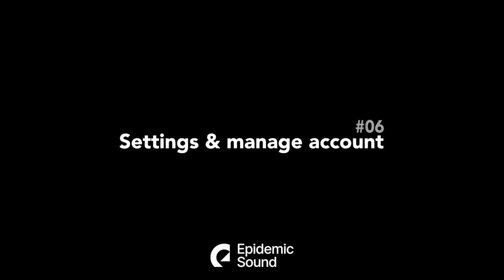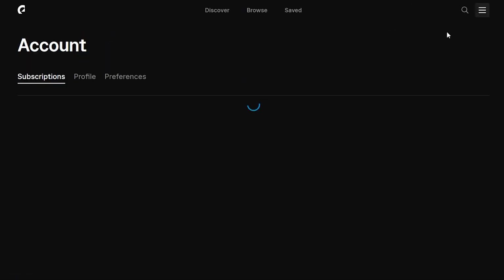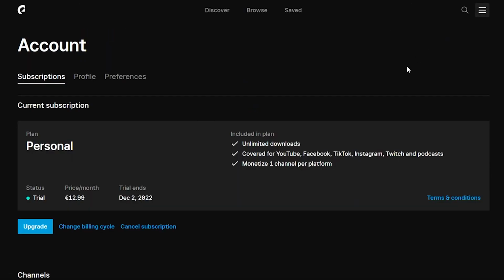Settings and manage account. Now, let's take a look at our account settings, which we can access via the 3 dots in the upper right margin. There we can directly see our current subscription with status, monthly or annual price, and when the next payment is due. On the right side, we can also see what our subscription includes and can read the guidelines and conditions in detail. Below we can also cancel our subscription, as well as upgrade, downgrade, and also change the payment interval.